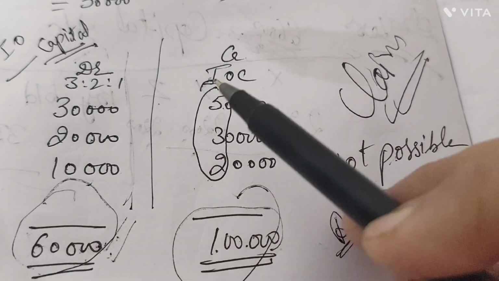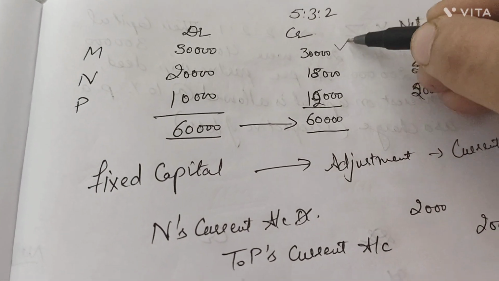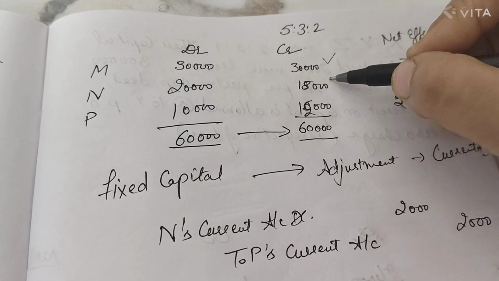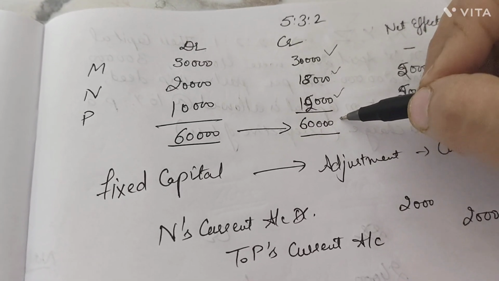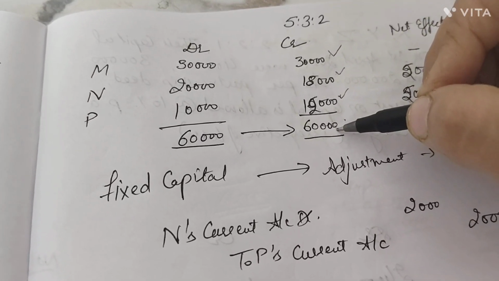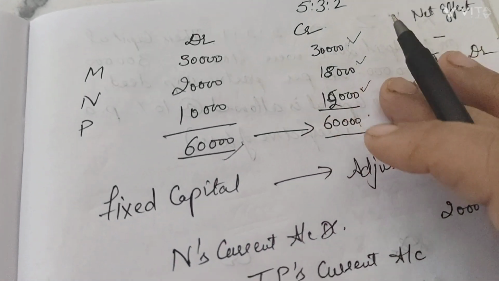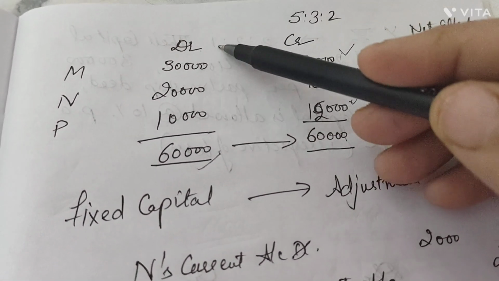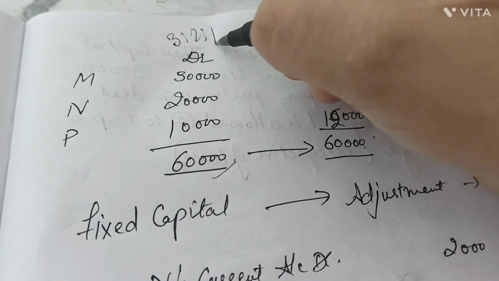So 60,000 into 5 divided by 10, we get a profit of rupees 30,000. Then 60,000 into 3 divided by 10 is 18,000, and 60,000 into 2 divided by 10 is 12,000. So the total here is 60,000. So 60,000 rupees was with the firm, which was distributed earlier in the ratio of 3 is to 2 is to 1.